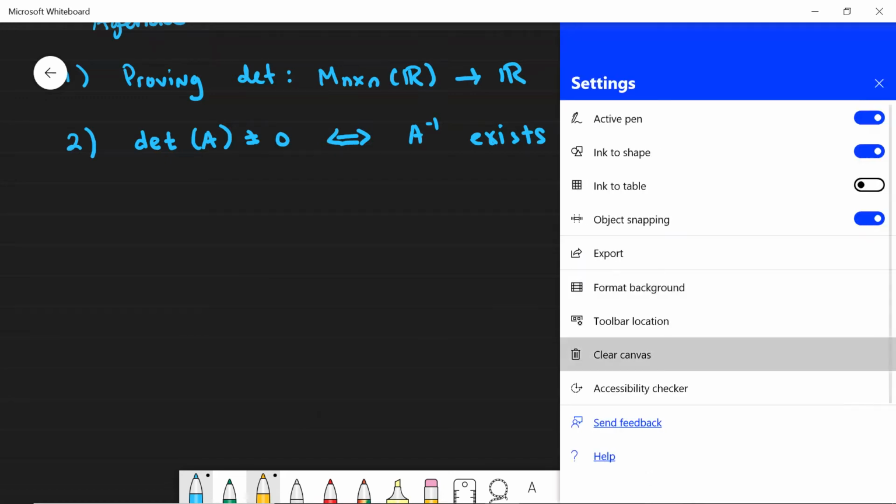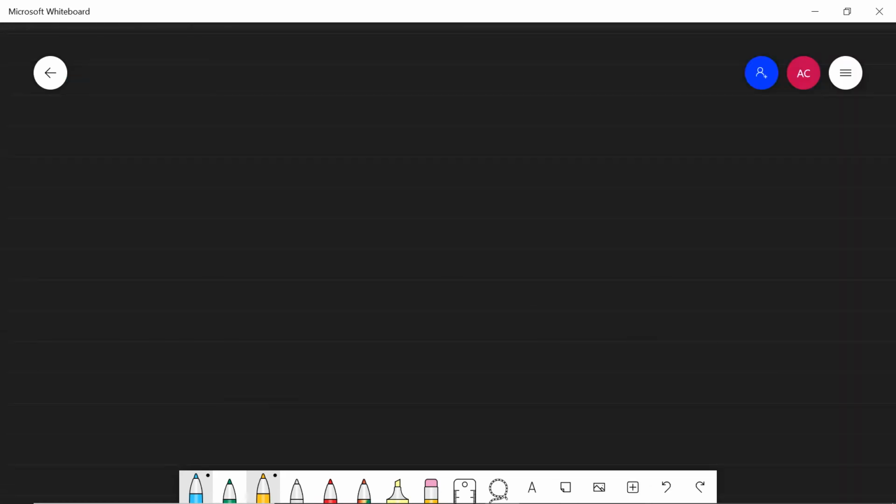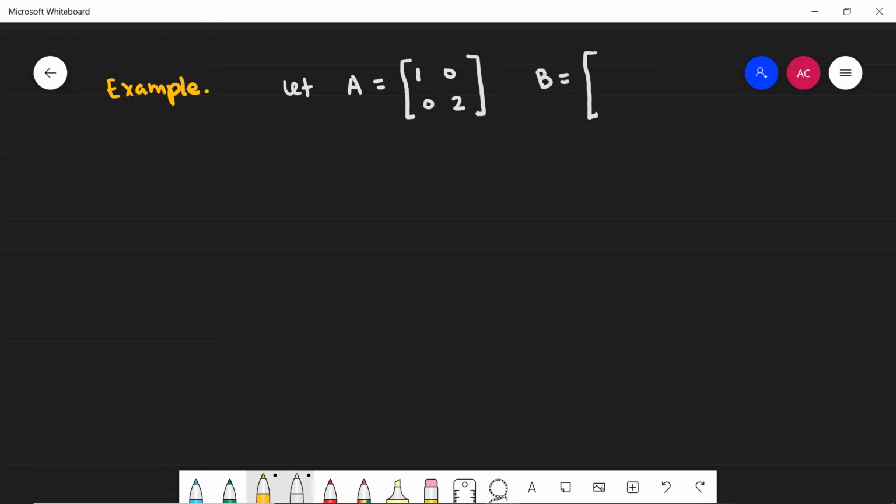Let me clear this up here really fast. Okay, so let's look at a quick example. We've done an example similar to this, but it's worth looking over again. Let A be a 2 by 2 matrix: 1, 0, 0, 2. And B is going to be another 2 by 2 matrix: -1, 0, 0, -2. So it's just the negative of A. B is equal to the negative of A.